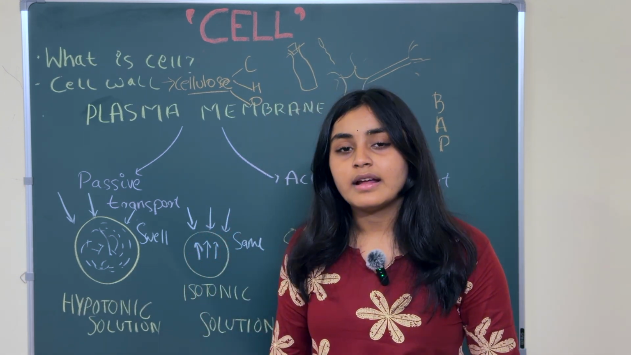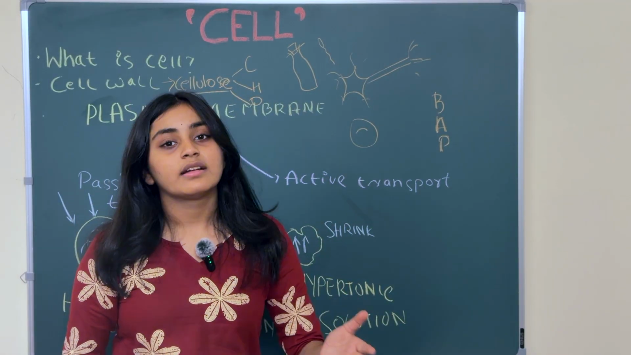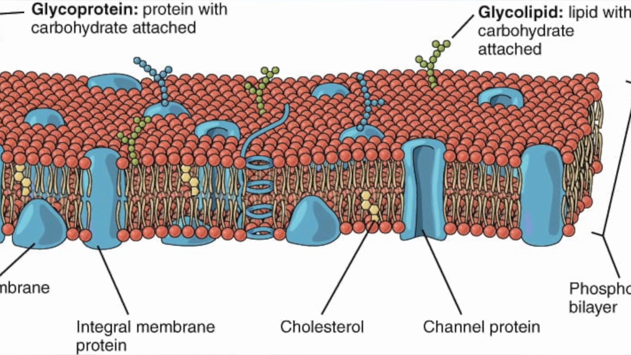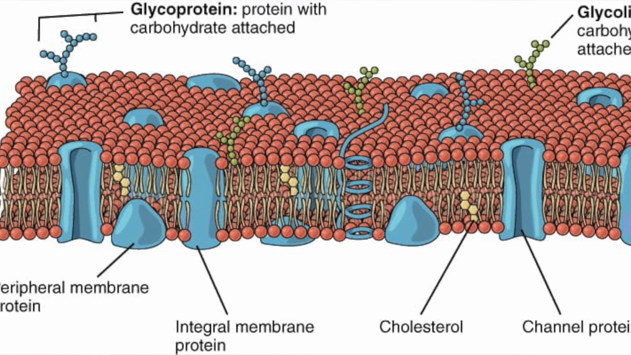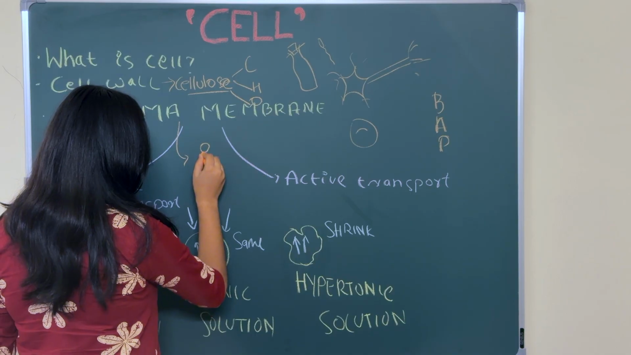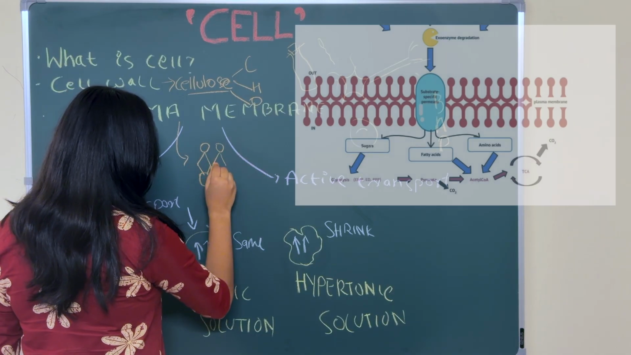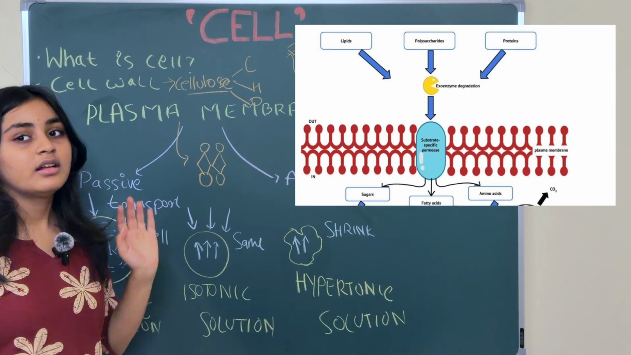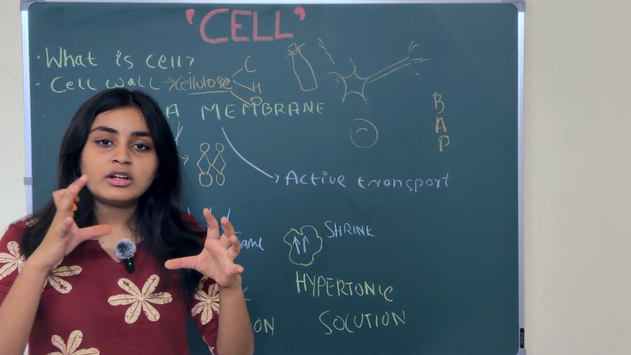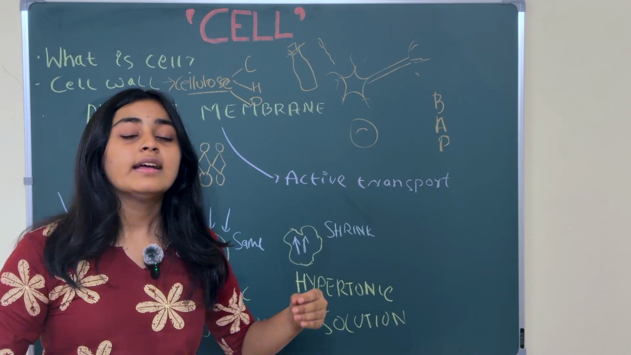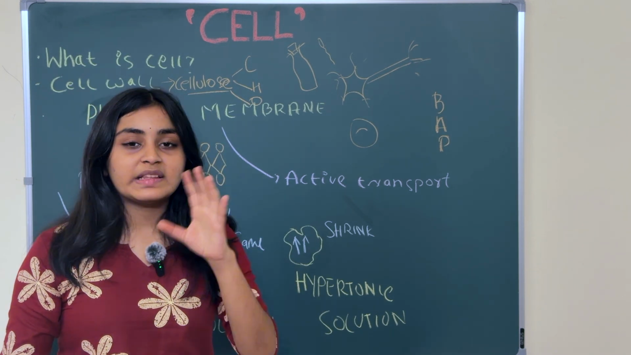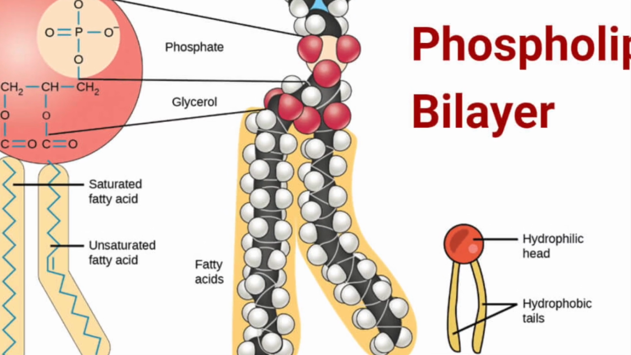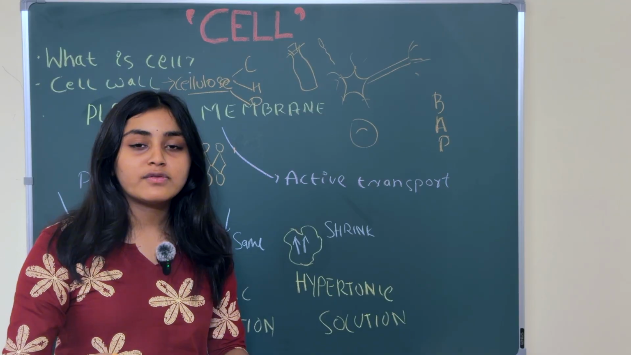Now, what is the plasma membrane actually made up of? The plasma membrane is made up of proteins and lipids, in the structure of a long chain of proteins and lipids. It is like this. So this is our proteins and this is our lipids. There is a type of lipid used to make this chain, called phospholipid. It is made up of phospholipid.